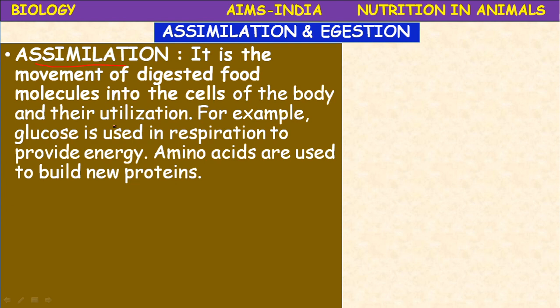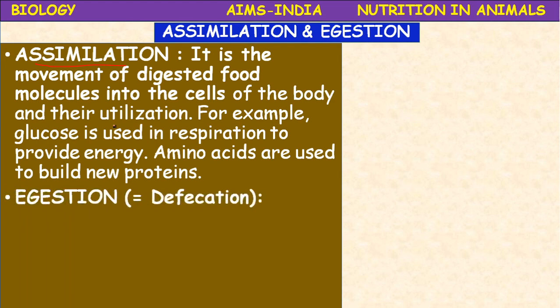Amino acids are used in the synthesis of proteins, to build new proteins. In simple words, assimilation is the process of utilization of digested food materials for different purposes.